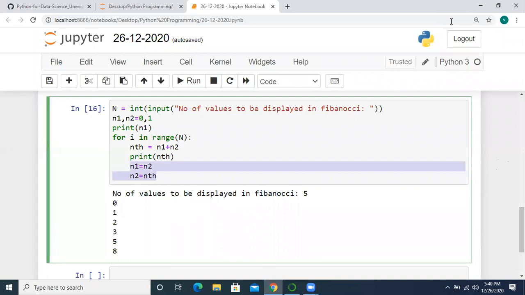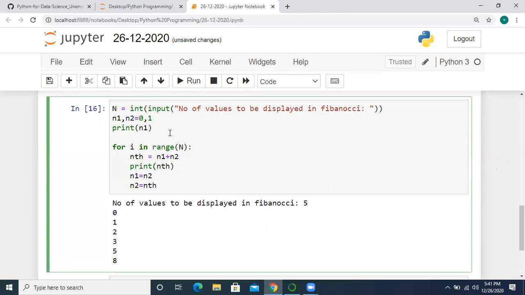So output is correct. Correct only, right? Yes, yes. I think 0, 0, yes, right. Yeah, correct. So here we have to print N1 and N2.